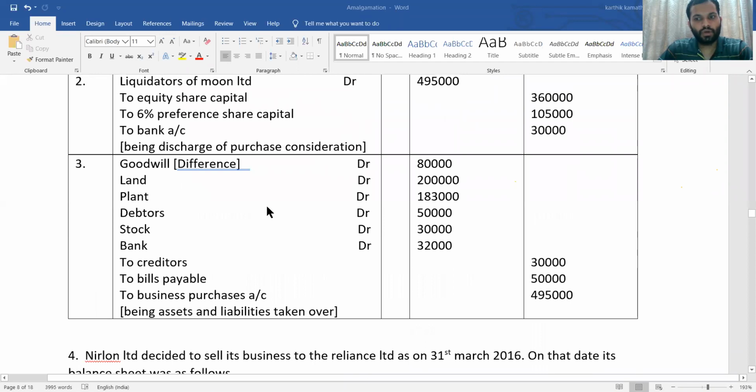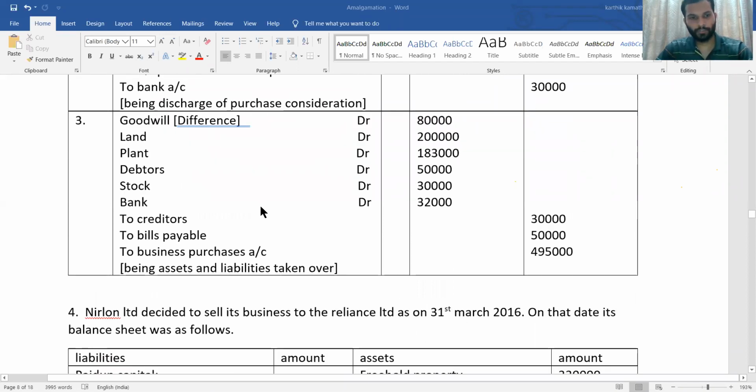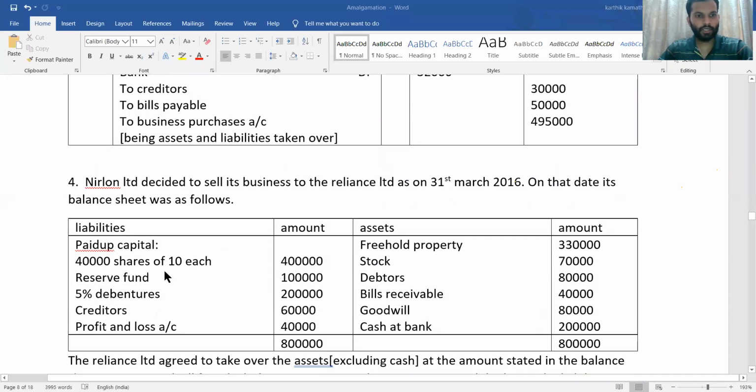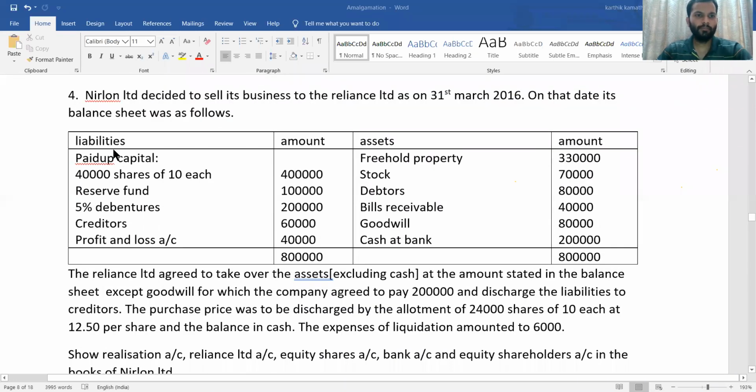One problem we have solved. Then one more problem we are going to see. So one more 12 mark problem, Nirlon Limited. See the problem.